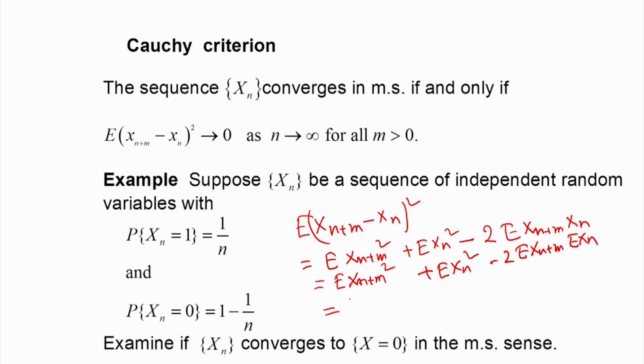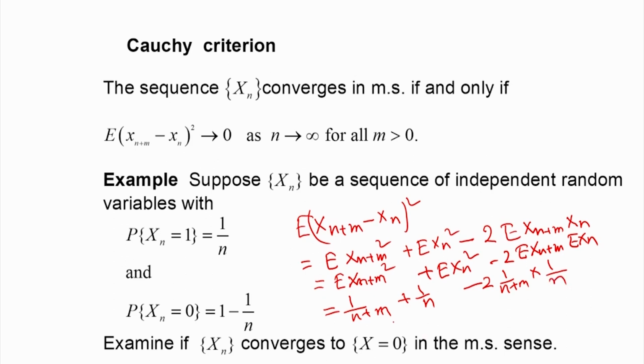So, 1 into 1 by n plus m, because x of n plus m whole square, so this will be 1 divided by n plus m, because the other quantity is 0. Similarly, this will be equal to 1 by n. This quantity E of x of n plus m is 1 into 1 by n plus m, so 2 into 1 by n plus m, and similarly E of x n will be equal to 1 by n.